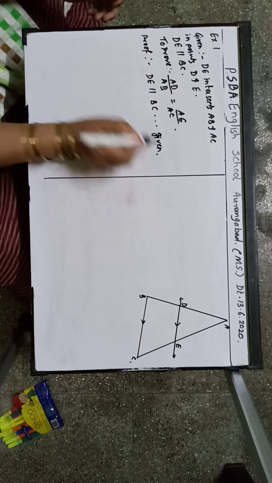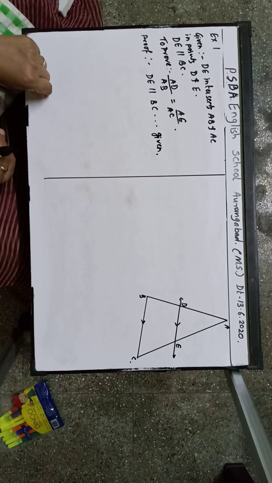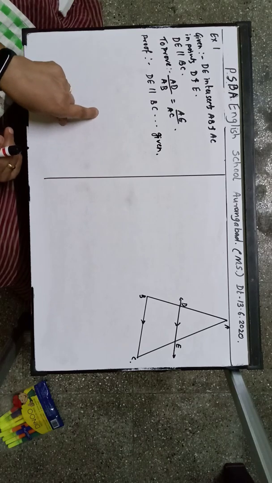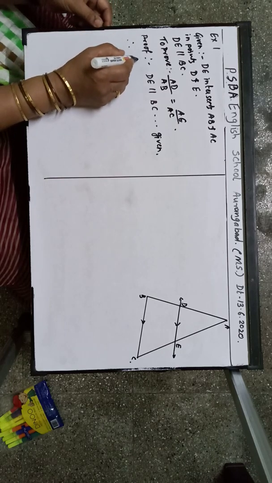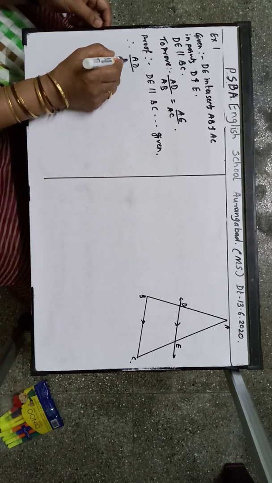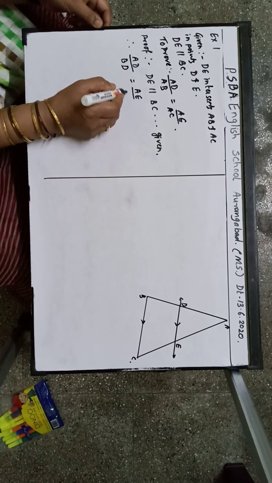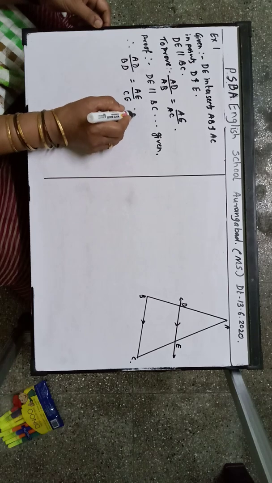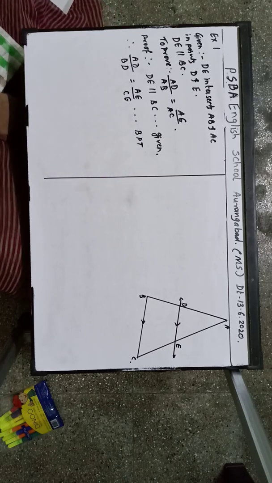Now here you should know that for every step of the proof we are going to write the reason. Marks are given when you write the reason only, correct? So therefore we know that AD upon BD is equal to AE upon CE. Reason will be BPT, basic proportionality theorem.